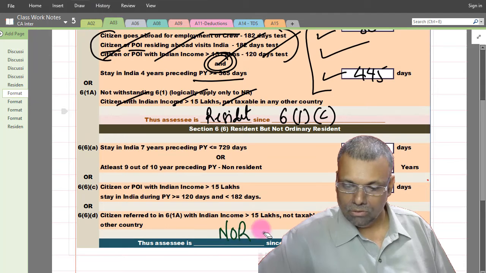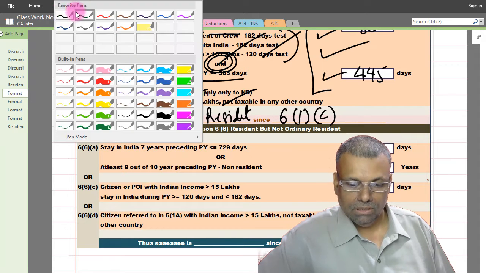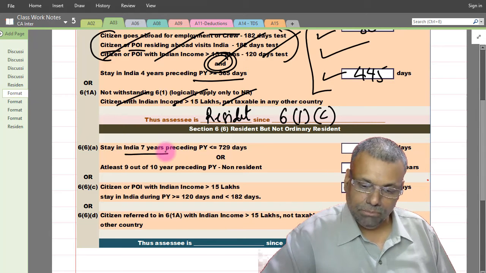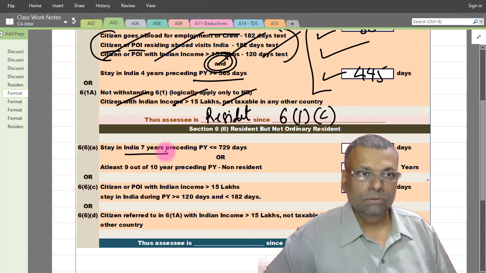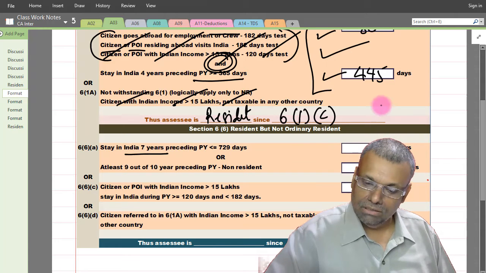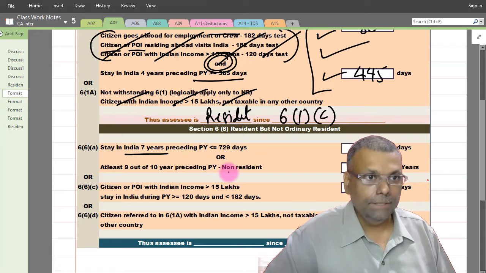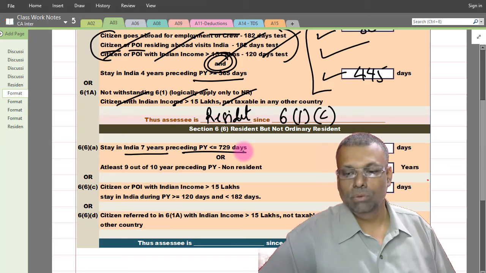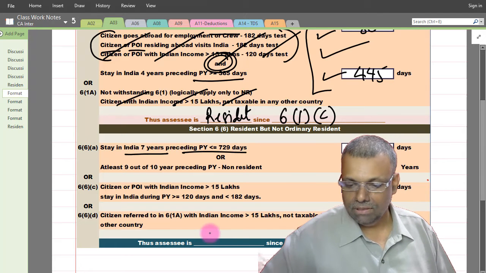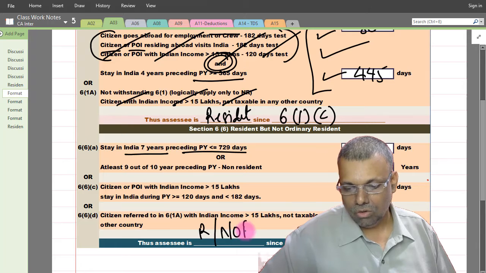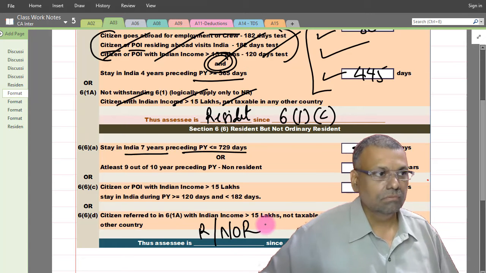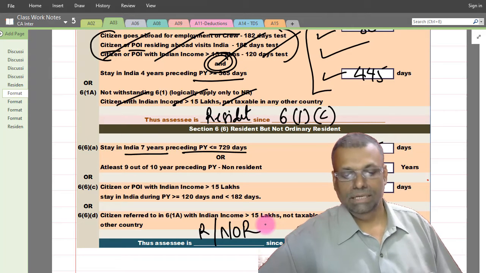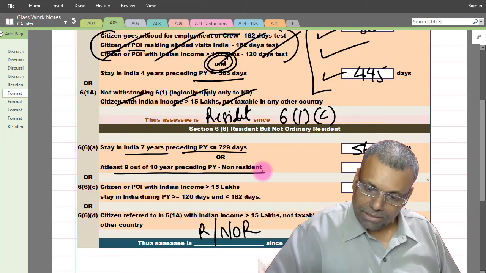Now moment you say that you are already resident, okay, then you have to go with the test of resident but not ordinarily resident. Simply you want 7 years total first of all. So just add up that 7 year total in our working, which I have already done it. I think total is 565 days, which is less than or equal to 729 days, and therefore straight away you can say that assessee is resident but not ordinarily resident. Is that okay?